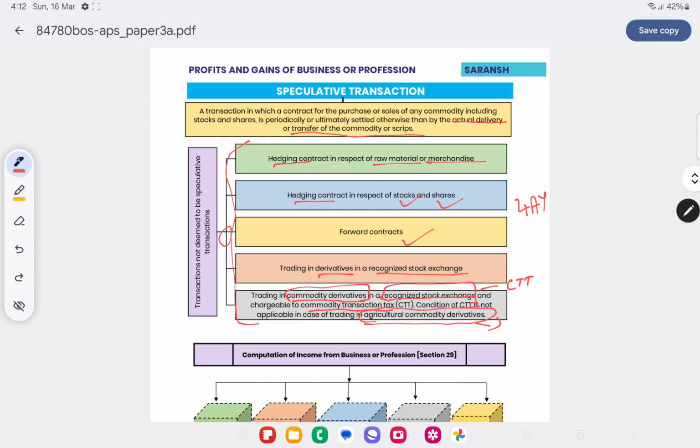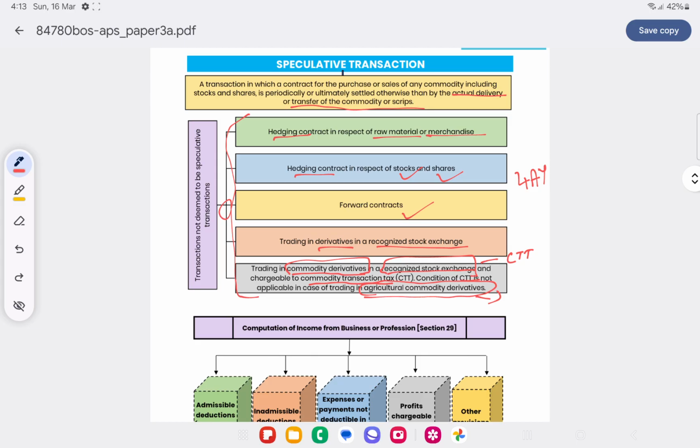Suppose we are dealing in agricultural commodity derivatives in a recognized stock exchange and we are not paying CTT. Will that be a speculative transaction or not? It is not a speculative transaction. So, hedging contracts for raw material, merchandise, stocks and shares, forward contracts, derivatives, whether commodity derivatives or otherwise.